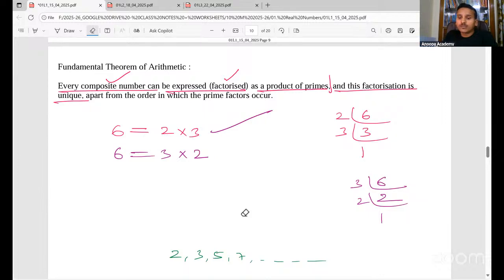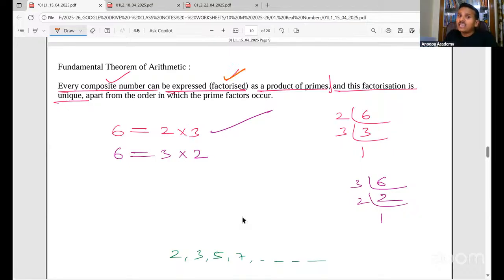What is the fundamental theorem of arithmetic? Every composite number can be expressed or factorized, we can say, as a product of primes. And this factorization is unique, apart from the order in which the prime factors occur. Now, to explain this particular statement, I have taken some numbers. For example, I have taken 6. 6, I can write as 2 into 3.